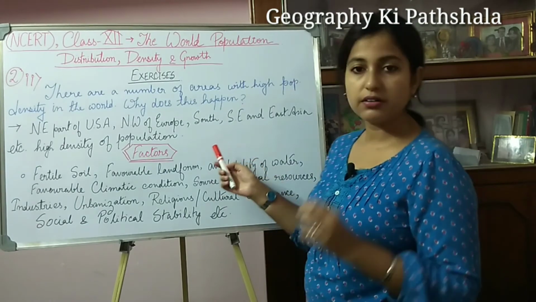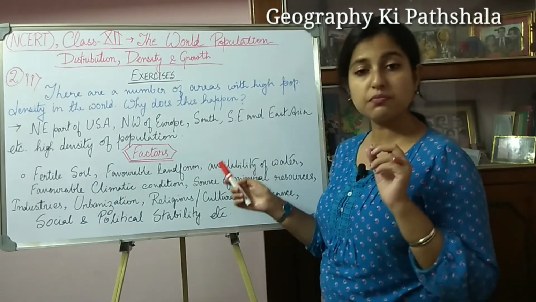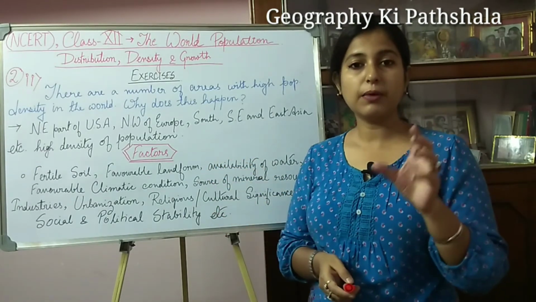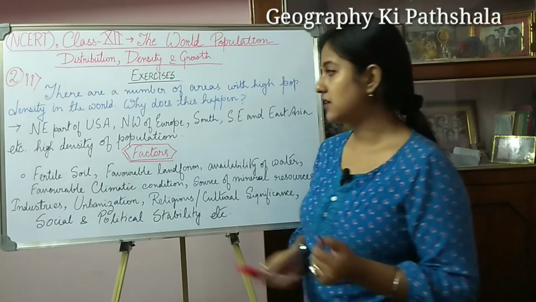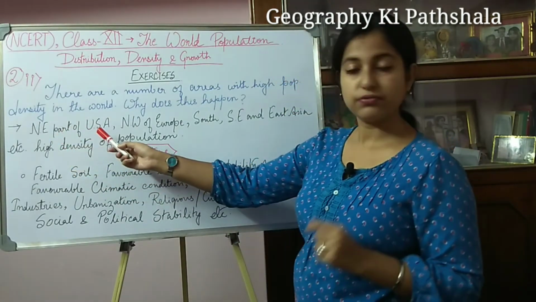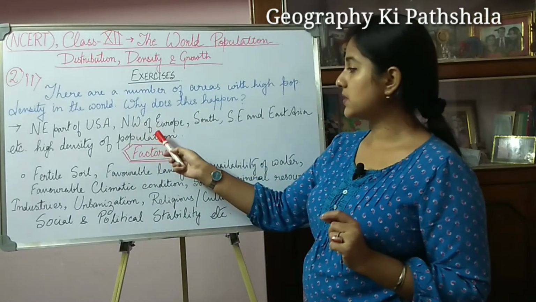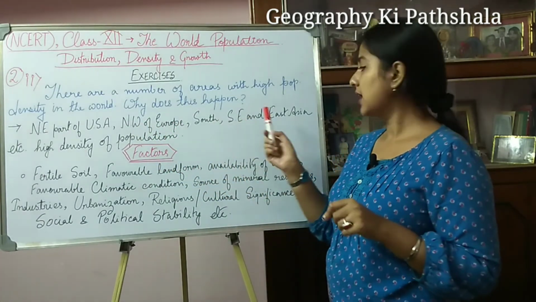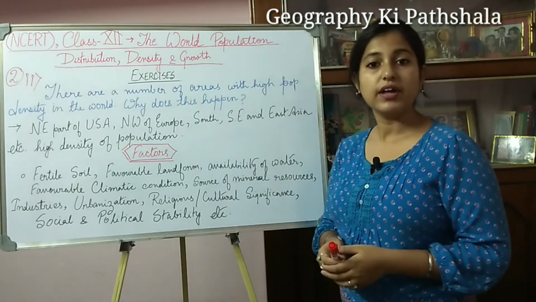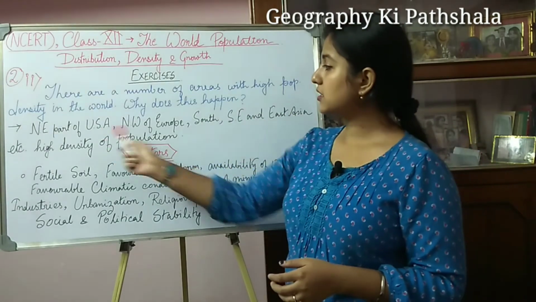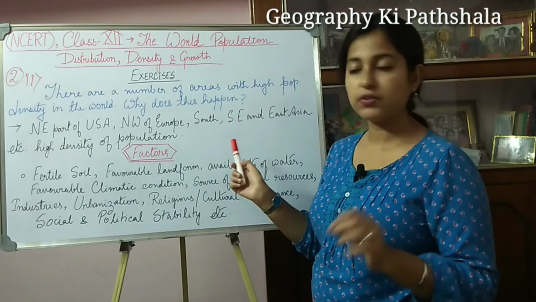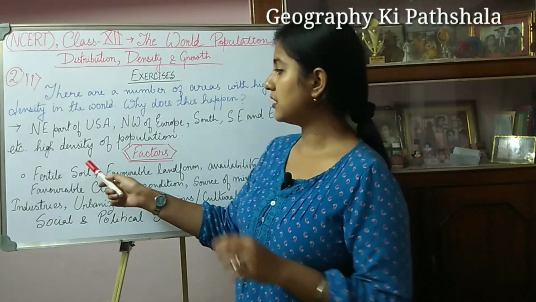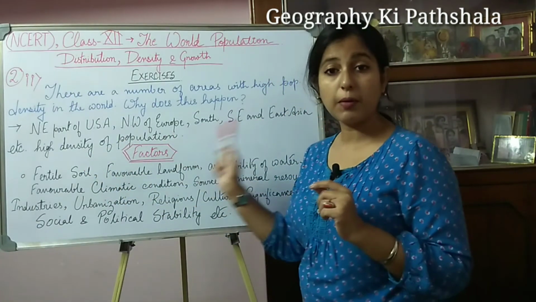So the regions in which we can see the population density is quite high are the northeast part of USA, northwestern part of Europe, and south, southeast and eastern parts of Asia. These are the parts of the world where we can see the high density of population.